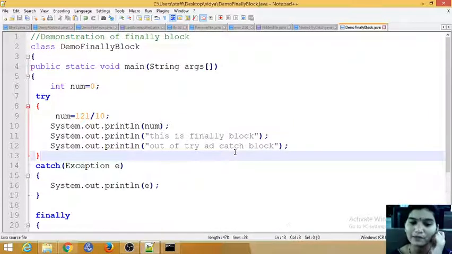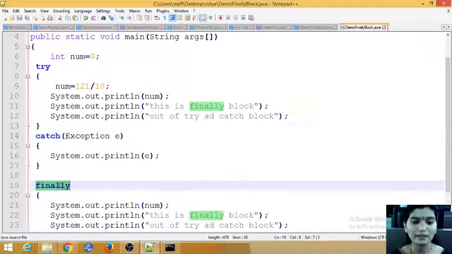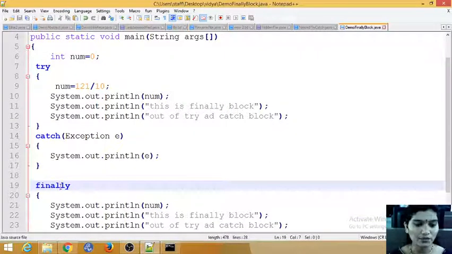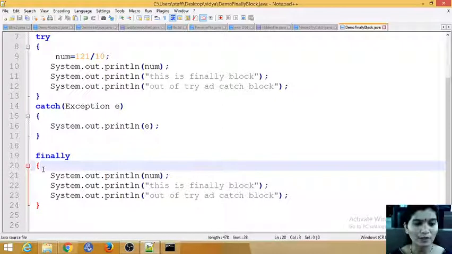Use the finally block when you are closing a connection or closing any streams. That operation should be done irrespective of your exception, then go for a finally block. The finally block should be used with try and catch, and without try and catch it will give an error. You declare it after your catch, with no parentheses, just a body with curly brackets, and you write whatever process you want to do there. So this is all about the finally block.